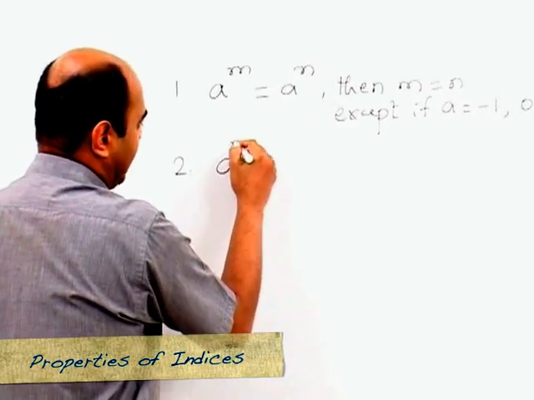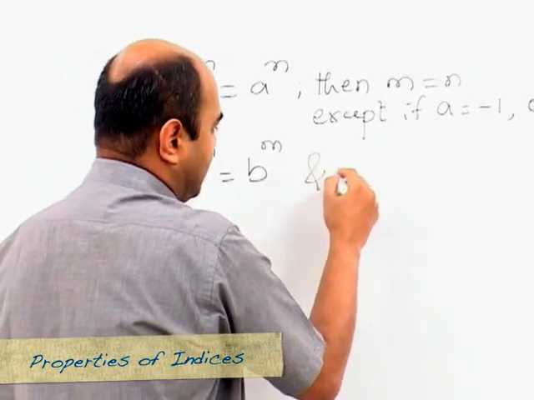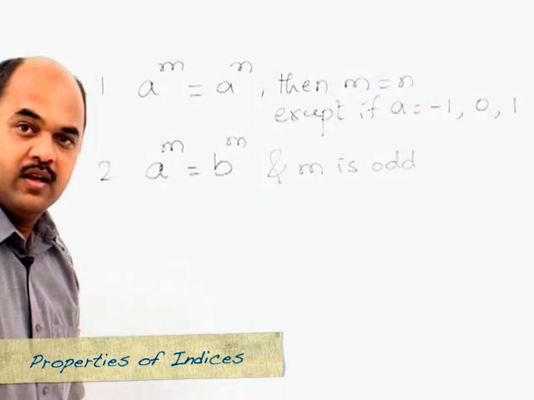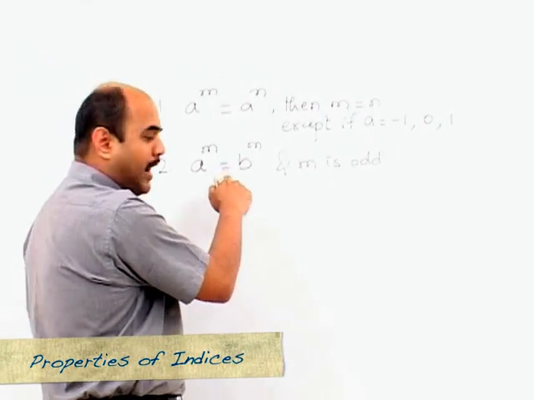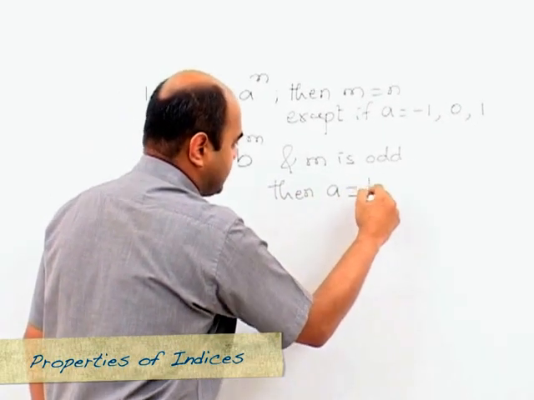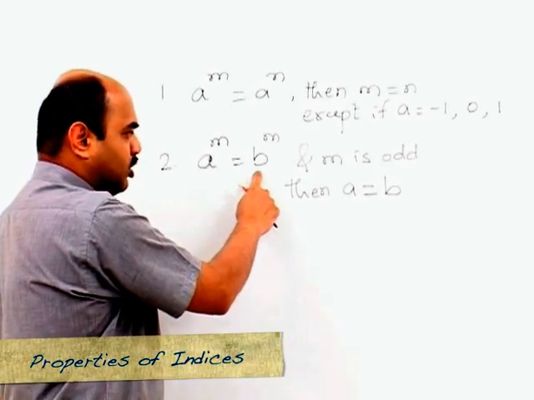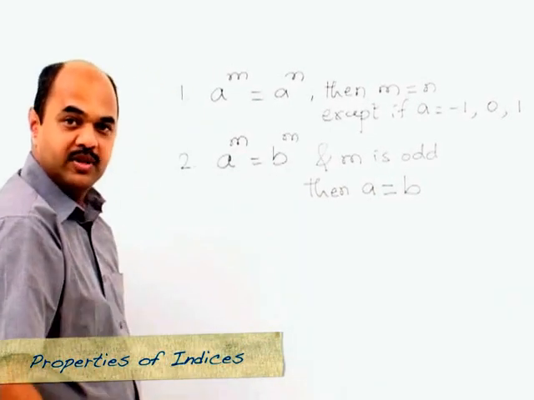Suppose we have a raised to m is equal to b raised to m, and it is mentioned that m is odd. If it is mentioned that m is odd, then by default a will always be equal to b. So if a raised to m is equal to b raised to m and m is odd, then a has to be equal to b.